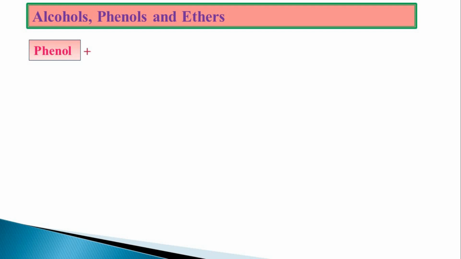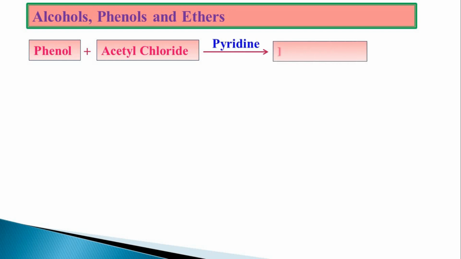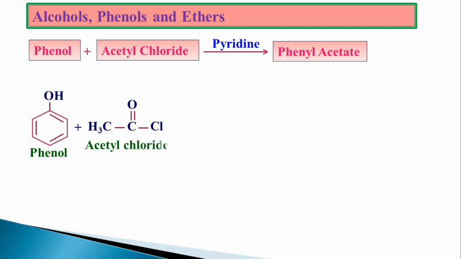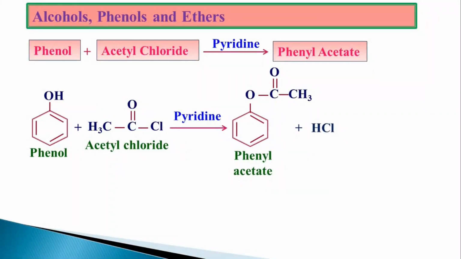Phenol on reacting with acetyl chloride. Second example, we are going to get the phenyl acetate. Here, instead of H2SO4, we have used pyridine. We will see why. In case of phenol and acetyl chloride, when the reaction takes place, I require COCH3 to be attached to oxygen. To this oxygen, COCH3 will be attached. So what else is remaining? H and here is Cl. That means HCl, hydrochloric acid, is a byproduct.